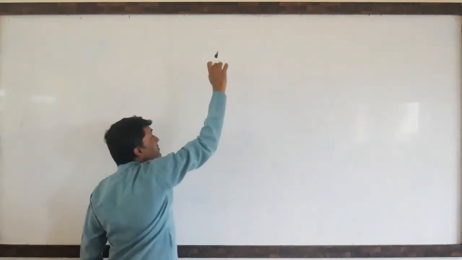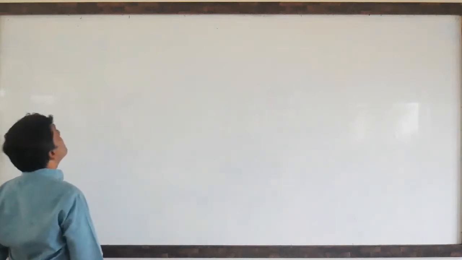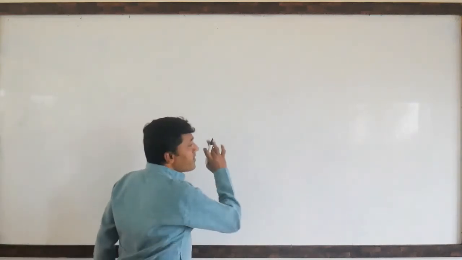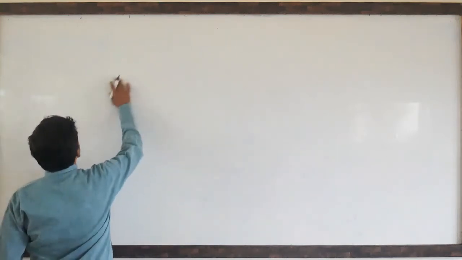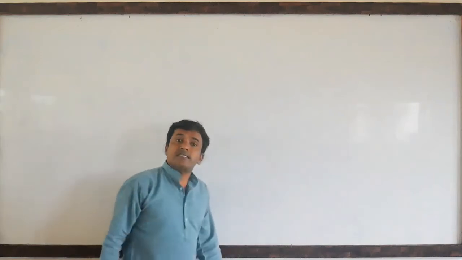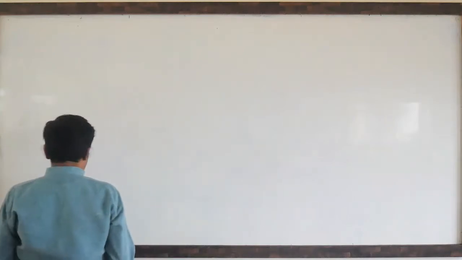This is the second video on partnership accounts. Let us discuss the problems on profit and loss appropriation account. These kinds of problems will come under Section C for the 6 marks questions. So we need to solve the problems.